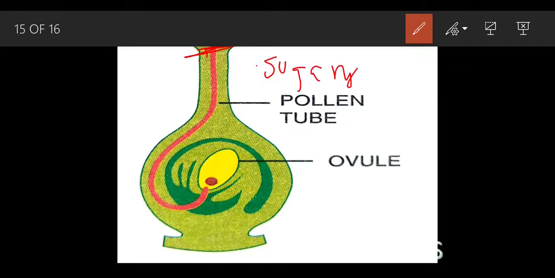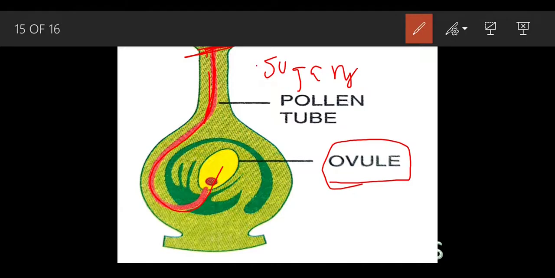So when the stigma releases some sugary substances, the pollen at that time makes this pollen tube, and this movement eventually enters a new part, that is the ovule.